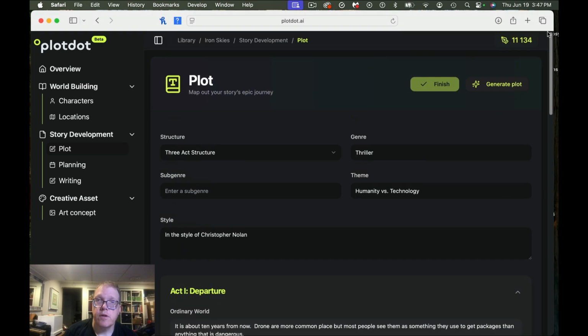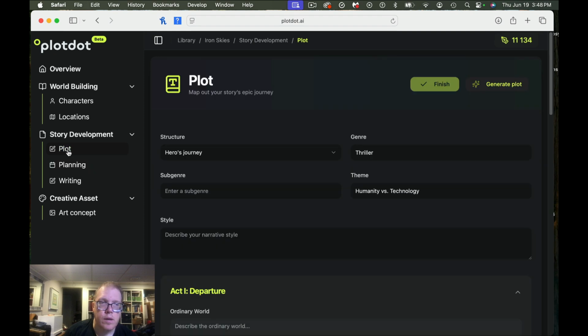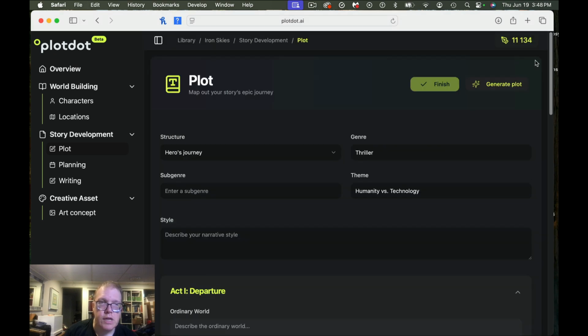So then let's see if it'll let me. There's something I am missing because it's not letting me say finished. Or do I have to generate the plot? Interesting. So it says finish if I do planning. And I lost everything again. Well, I'm just going to have it generate the plot because I put everything in.